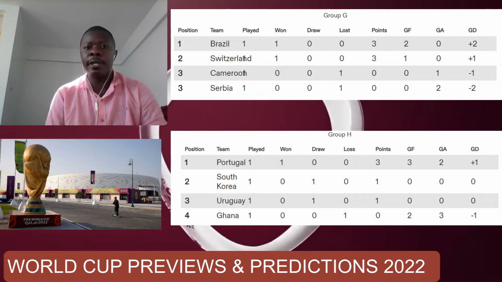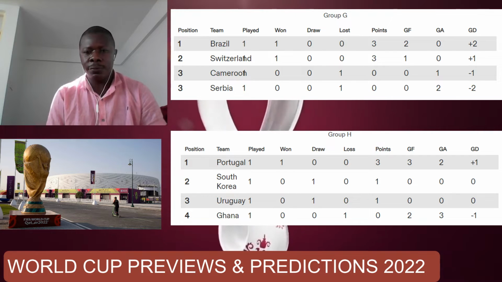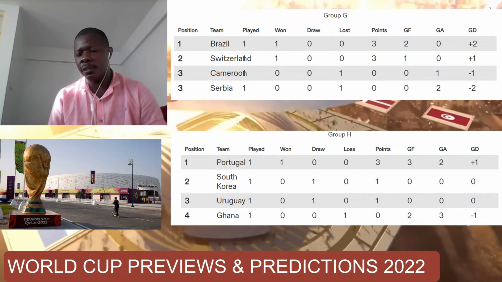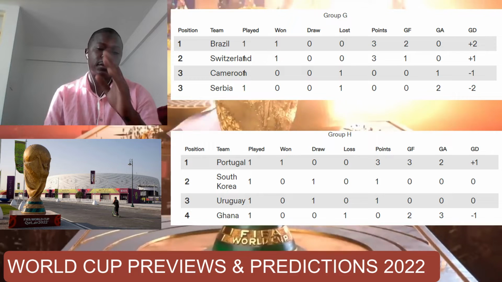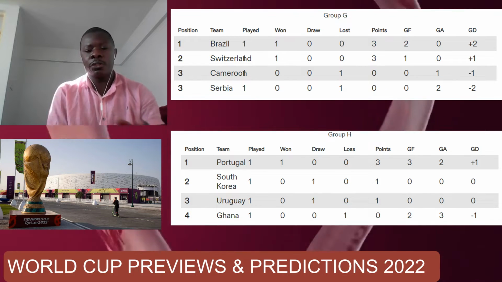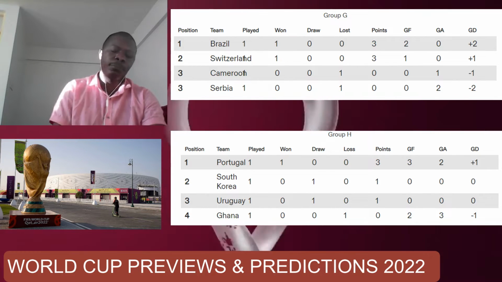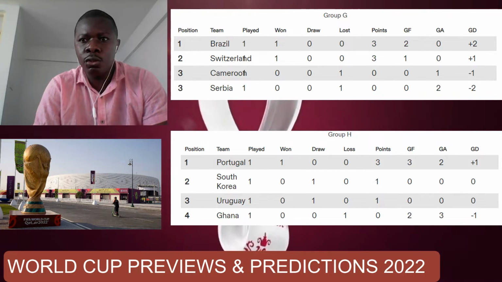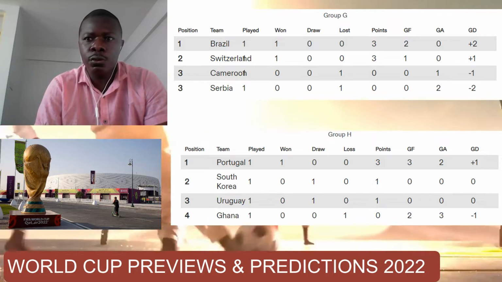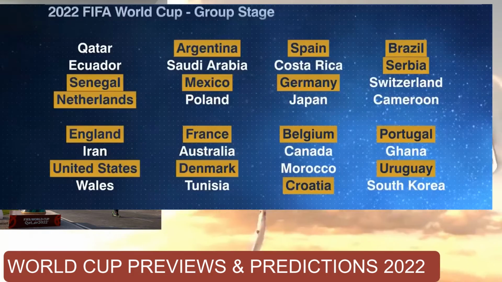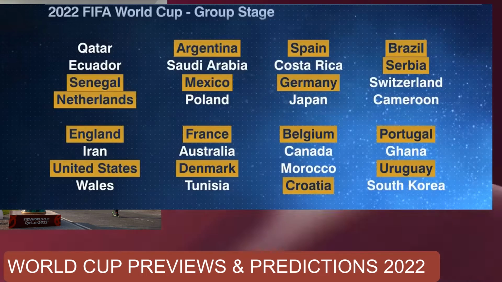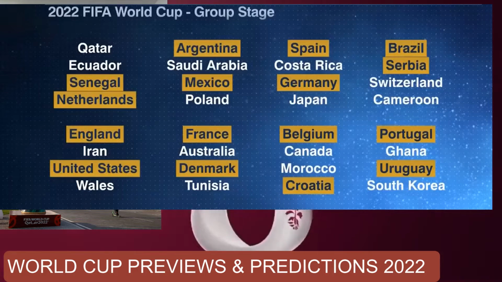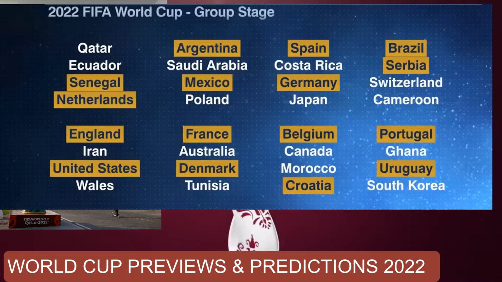Most of them have only played 1 game, but a few clubs have played 2 games each, while the majority have played only their first game. So if you were to ask me in terms of the games which team is going to go through, this is what I would choose for my prediction. I would predict in all the groups, of course. This is what my prediction would be.